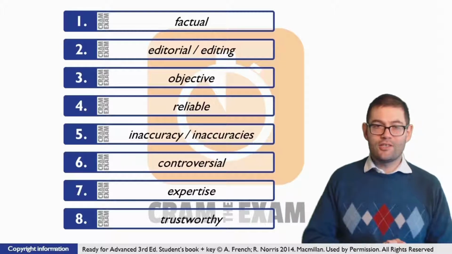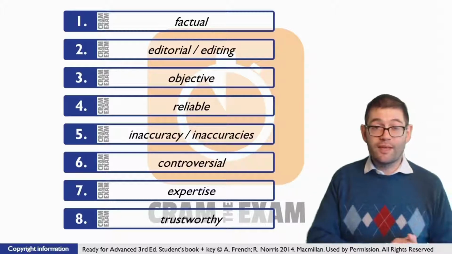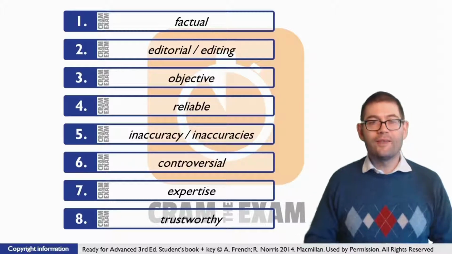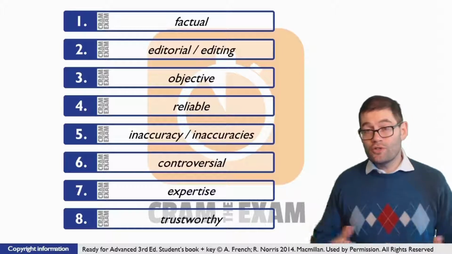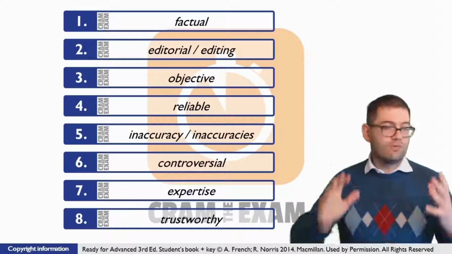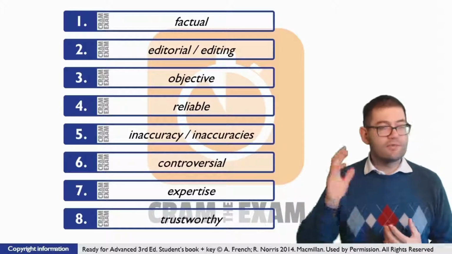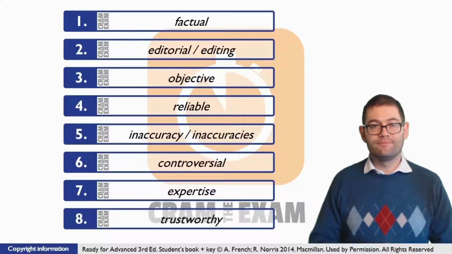For question number 2, this gap is right before a plural noun, which tells us straight away that it's likely to be an adjective of some kind. And indeed, if we have a look at the wider context, what's before the gap, we can see that we definitely do need an adjective. So what choices do we have? We can either say editorial, which is absolutely fine, editorial powers, or we can say editing powers, which is absolutely fine as well.